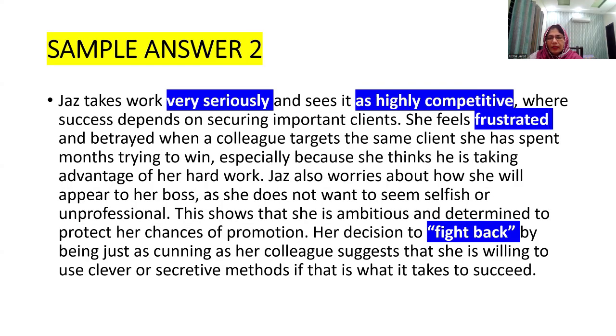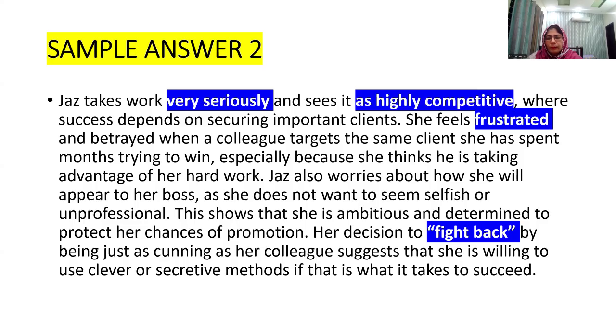Now, this is the sample answer for the same question. This has been written in a slightly simpler language. Jaz takes work very seriously and sees it as highly competitive, where success depends on securing important clients. She feels frustrated and betrayed when a colleague targets the same client she has spent months trying to win, especially because she thinks he is taking advantage of the work which she had done.